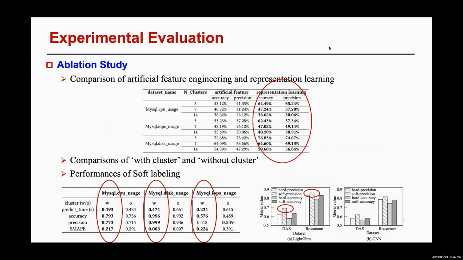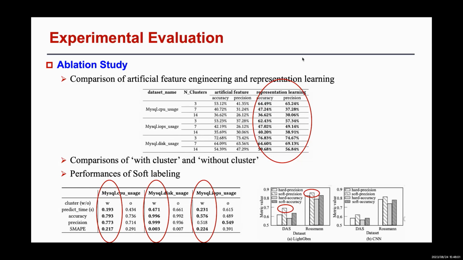Besides, the comparison of with cluster and without cluster shows our optimization technique works for different classifiers and different datasets. To evaluate the effect of clustering, we set the number of clusters to 3, 7, and 14, and we classify the encoded data based on the clustering labels. The result shows the classifier performs better in terms of most of the performance metrics after using clustering.